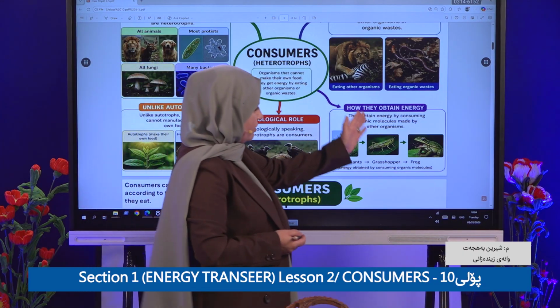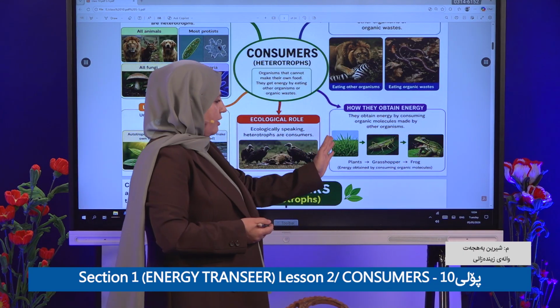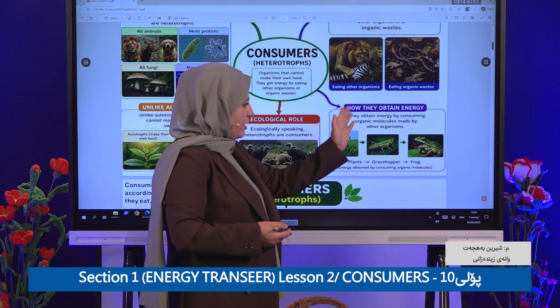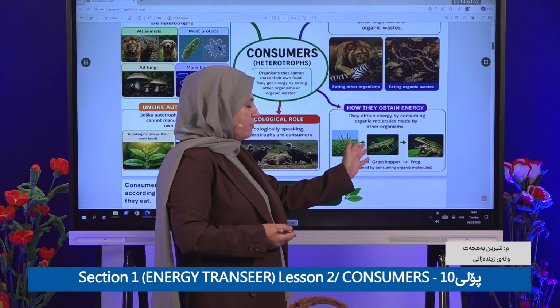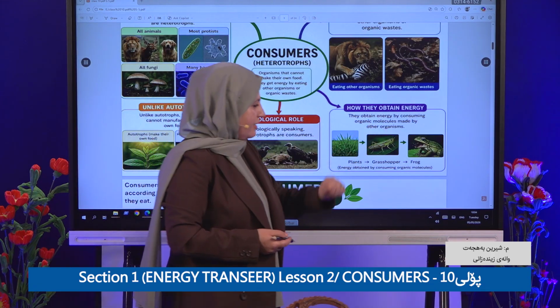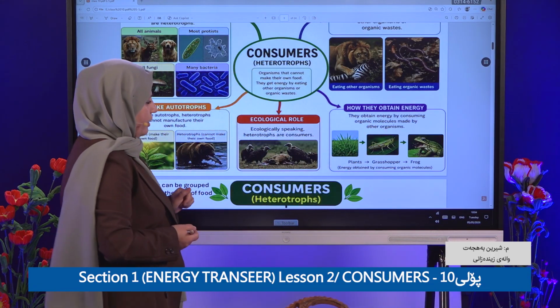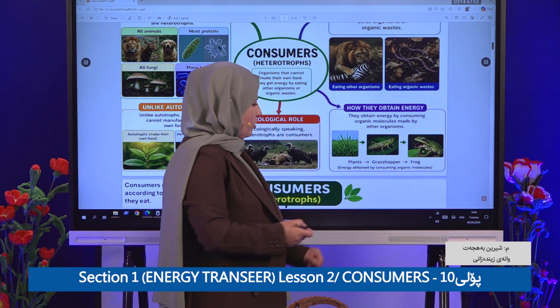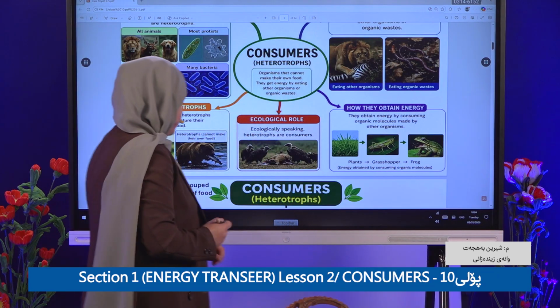So the energy is transferred, of course, from producer to consumer, and from consumer to another consumer. It has a name too, so I'm going to explain: energy is obtained by consuming organic molecules.